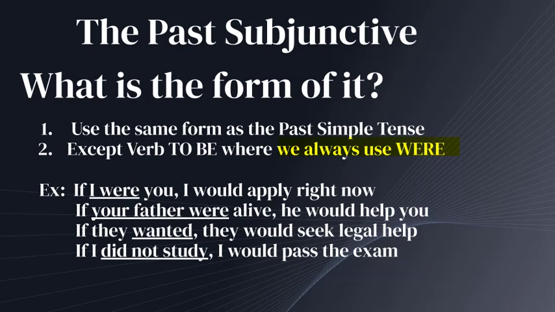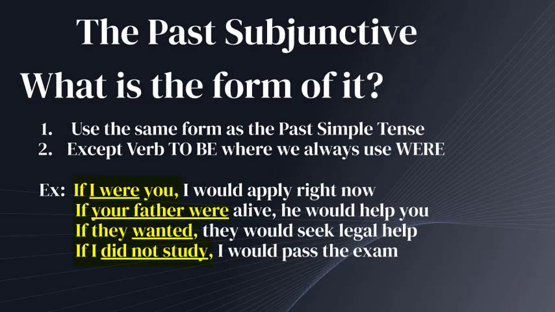Here we have some examples. If I were you, I would apply right now. If your father were alive, he would help you. If they wanted, they would seek legal help. If I studied, I would pass the exam.